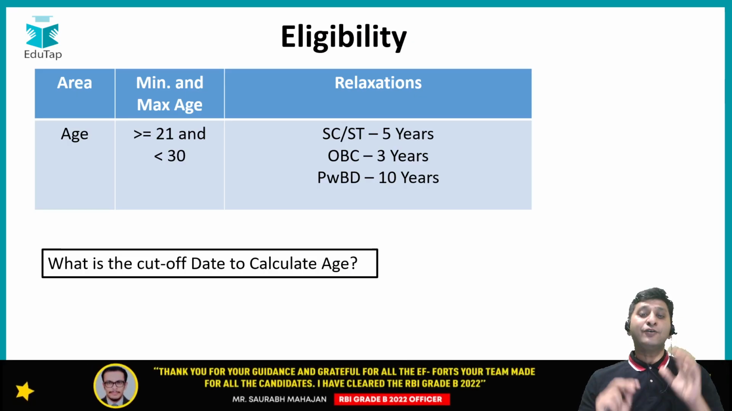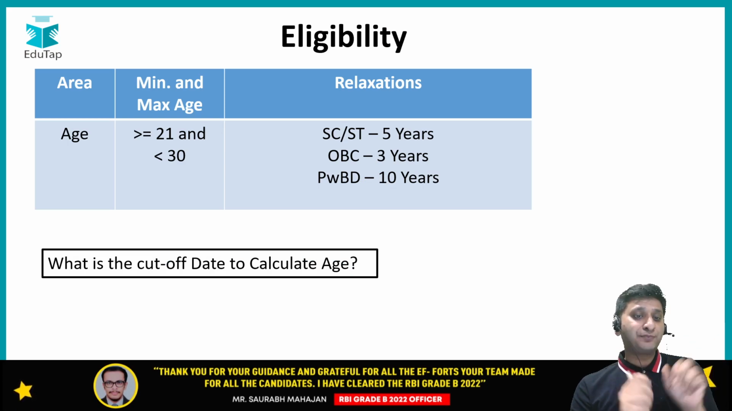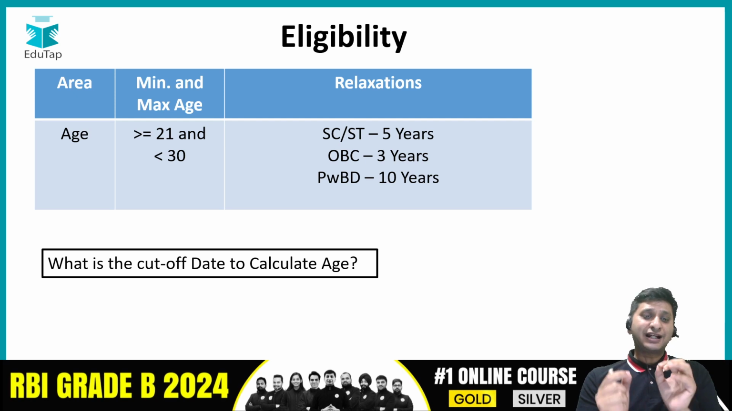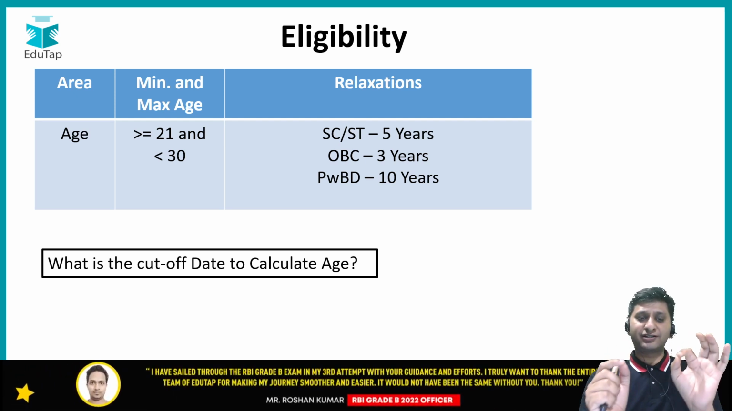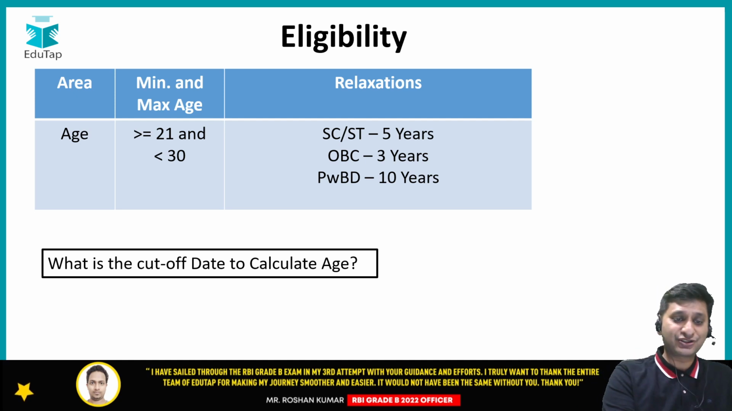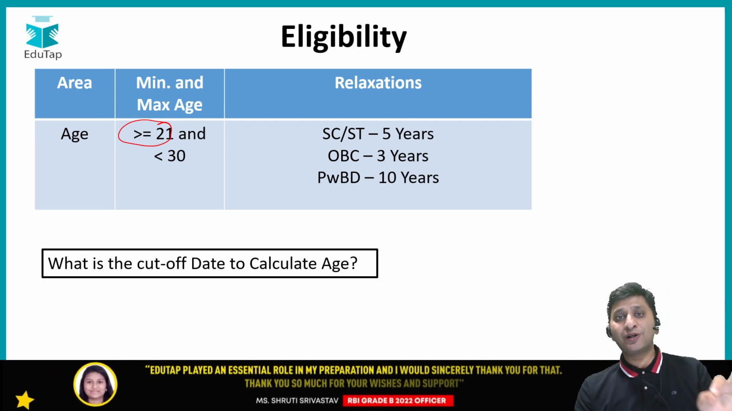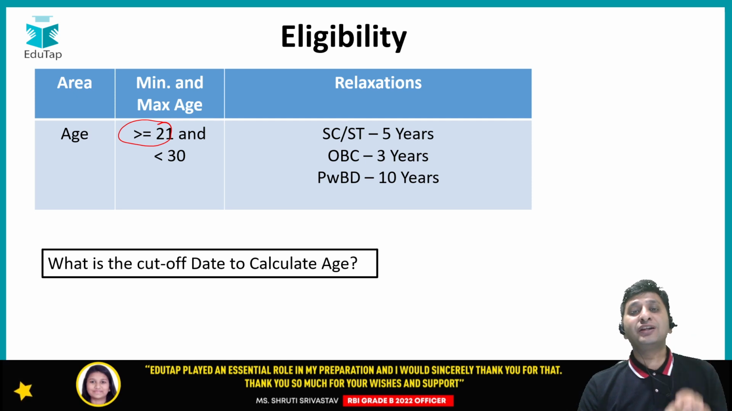Right now let's talk about the eligibility in terms of age. जो भी आपकी queries हैं, जैसा कि मैंने बोला था, सारी मैं आंसर करूंगा. Let's start with the minimum age. So RBI grade B exam has a very clear cut criteria with respect to minimum age which is greater than equal to 21, which means that your age should be 21 years or greater than that to be eligible for this exam.